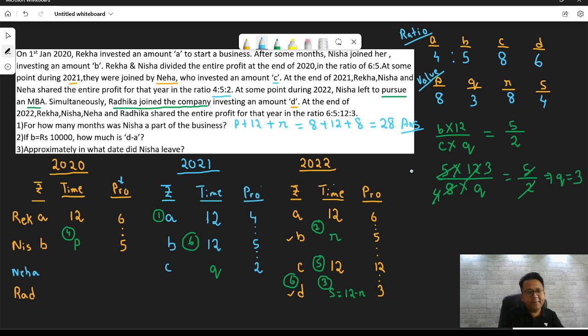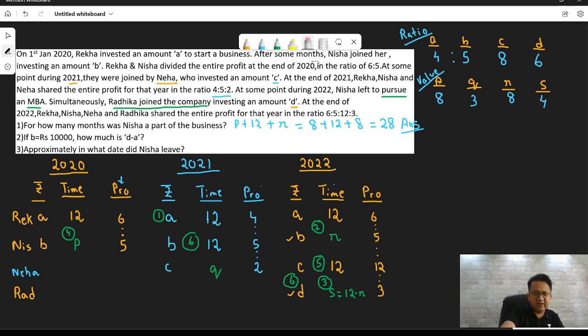Next, if B is rupees 10,000, how much is D minus A? Okay. B is 10,000. So think about it. How do you solve the second one? B is 10,000 rupees. How much is D minus A? So think about it. What we have for B is a ratio. And as per the ratio, this is for question number 2.